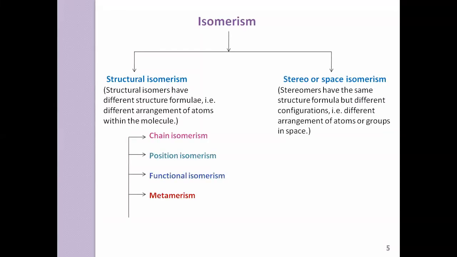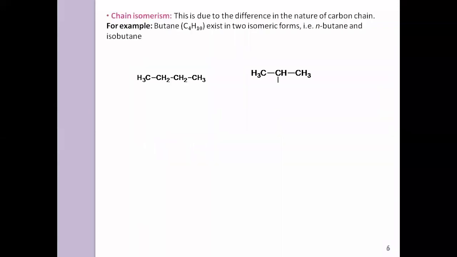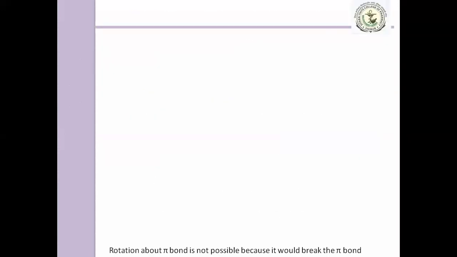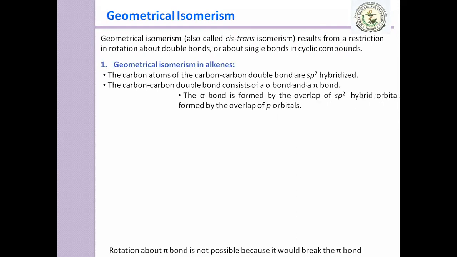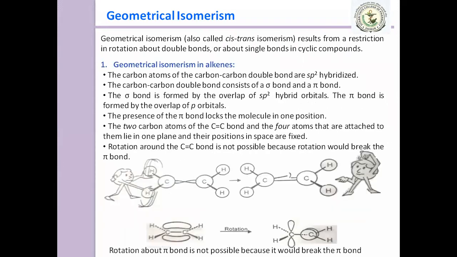With this we tried to know what exactly chain isomerism is and all the remaining categories of structural isomerism, and we have started the geometrical isomerism. So, geometrical isomerism or cis-trans isomerism. What is the cis isomer and what is the trans isomer? We have also seen what cis isomers mean. What do you mean by cis isomers?